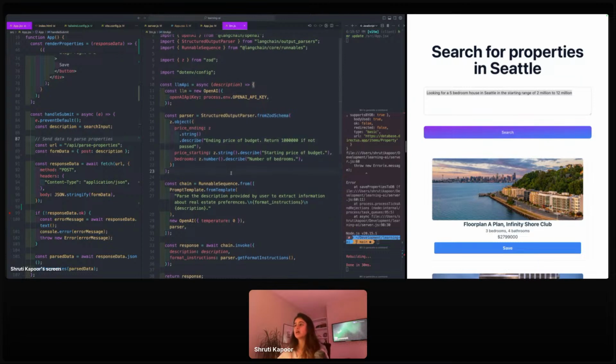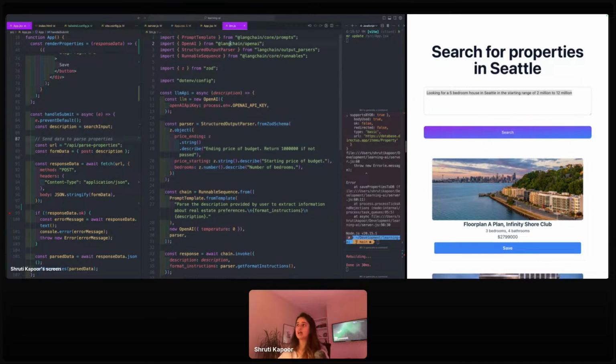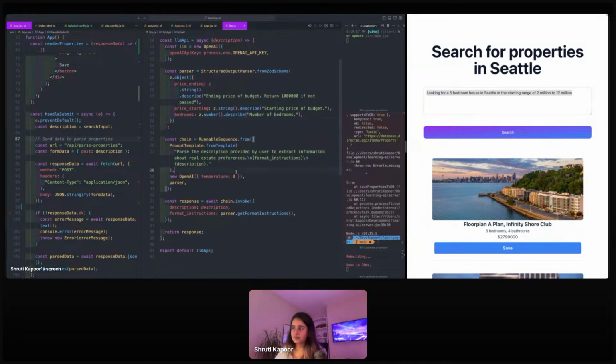Super easy. And I'm actually using LangChain here to get access to OpenAI. I'm not directly integrating with OpenAI. The reason is that LangChain is a provider for JavaScript, which makes it a lot easier to integrate with OpenAI as opposed to integrating with OpenAI directly.